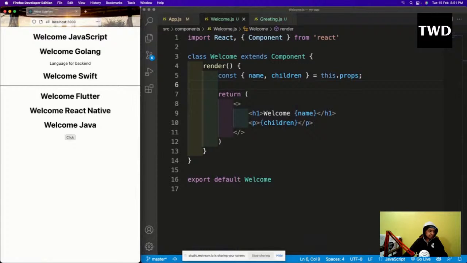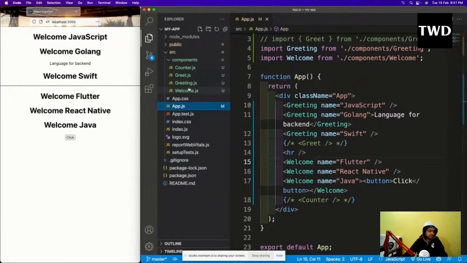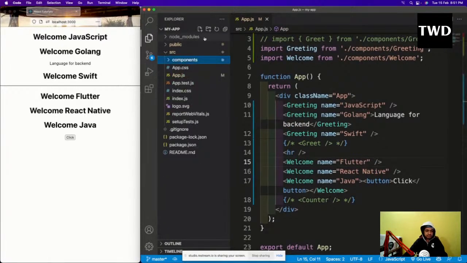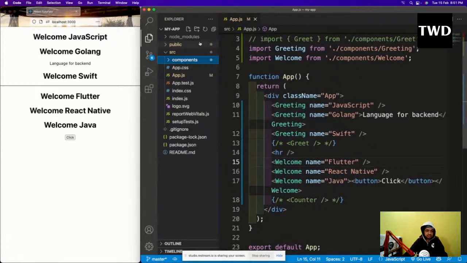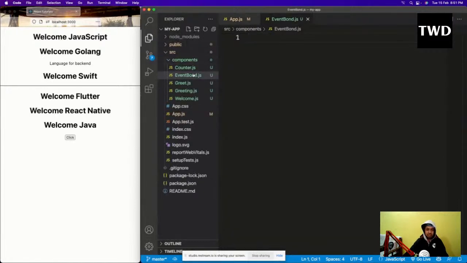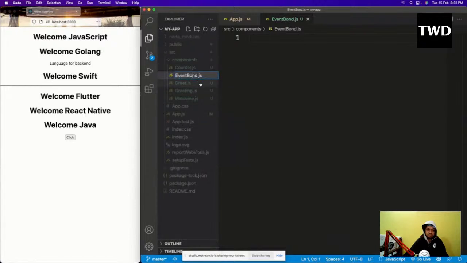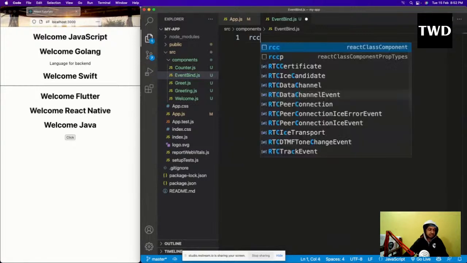For that we are going to have a new component, and that component will be eventbind.js, and not bond. Eventbind.js will be there, and then rcc.